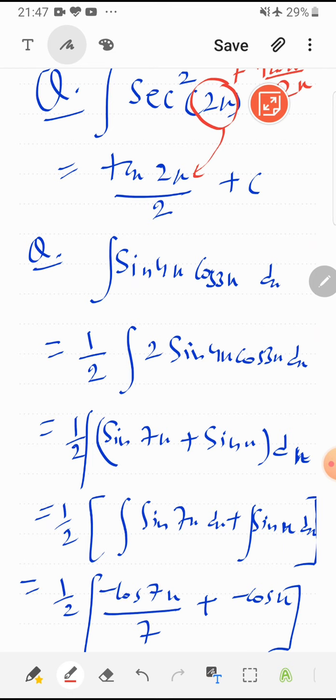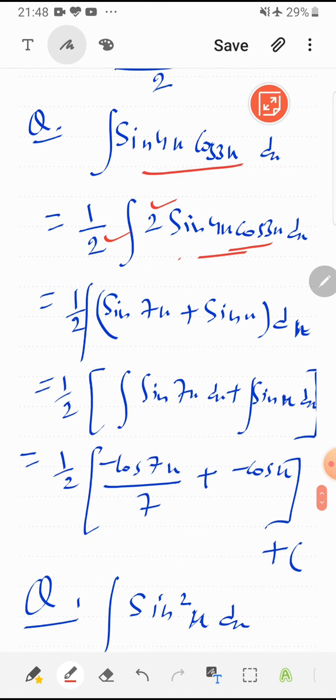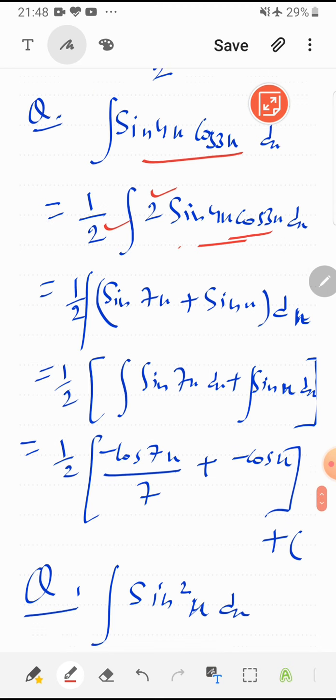If there is any technique which is converting product into sum or difference, we will use, like sine 4x into cos 3x, I will multiply and divide by 2. This is 2 sine a cos b expression, so it is sine a plus b plus sine a minus b, so product is split into sum. Now integration can be done very easily, and result is minus cos 7x upon 7, and integral of sine x is minus cos x plus c.